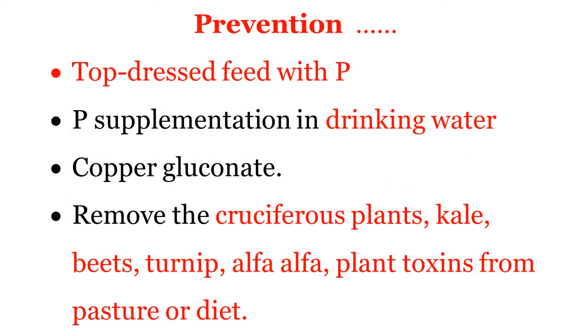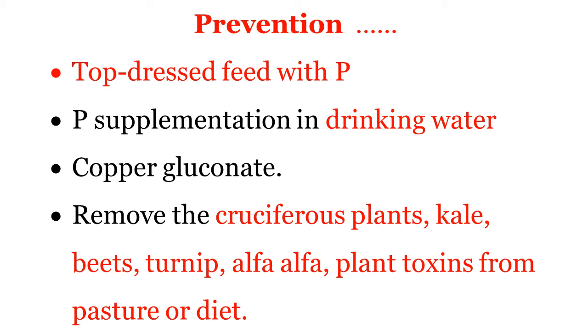Prevention of postpartum hemoglobinuria continued. If feed is top dressed with phosphorus supplementation, that also prevents or corrects the phosphorus deficiency. Phosphorus supplementation can also be given in drinking water. The phosphorus salts are added into the water and given to the animal for drinking. Copper gluconate also helps to prevent the lysis of RBCs, as we see in the treatment aspect.